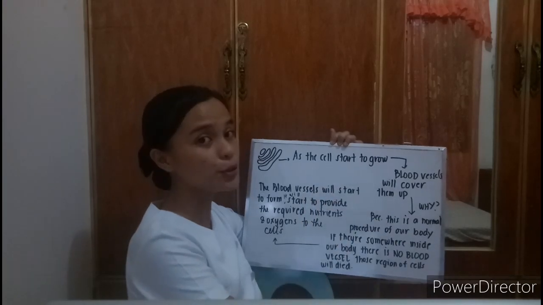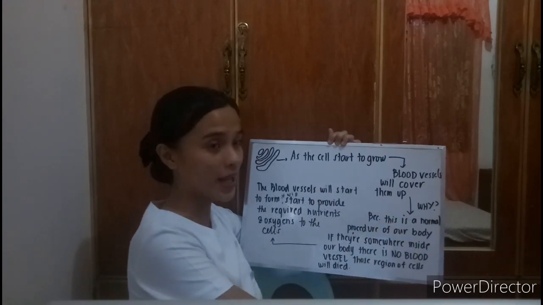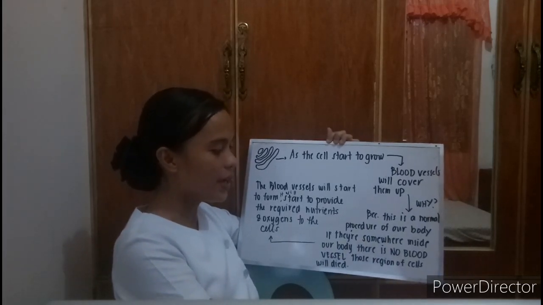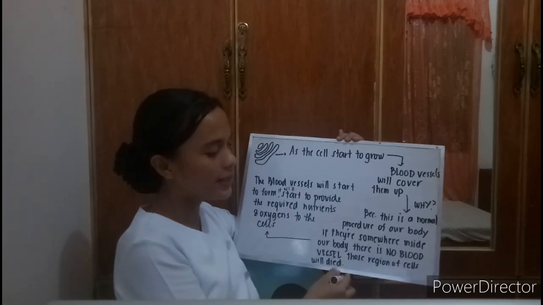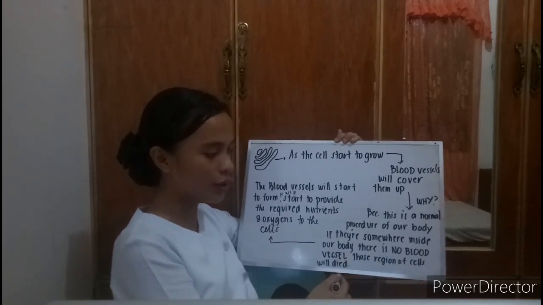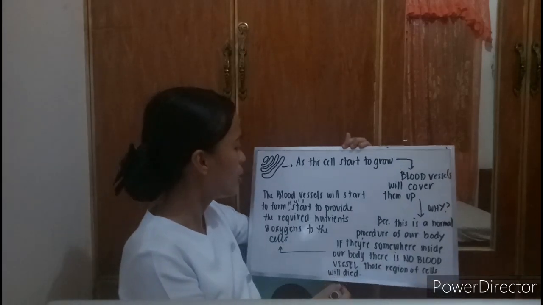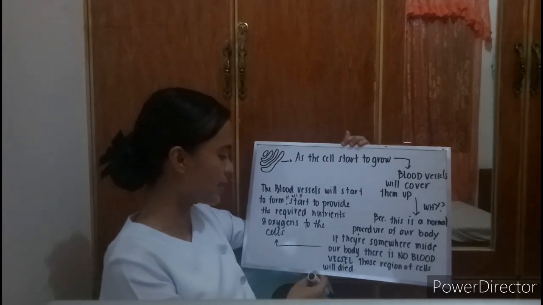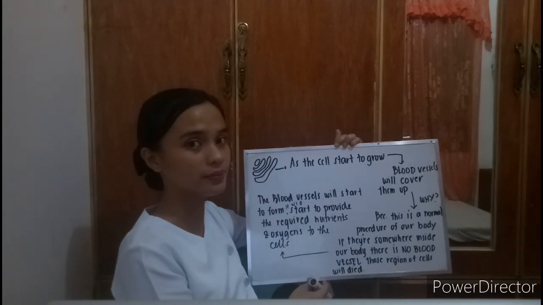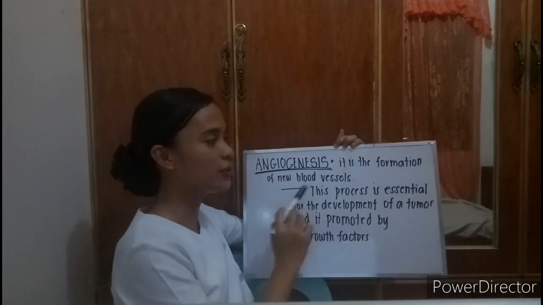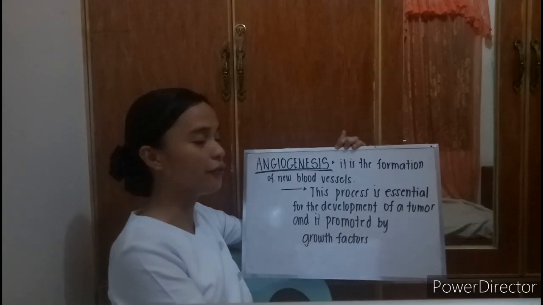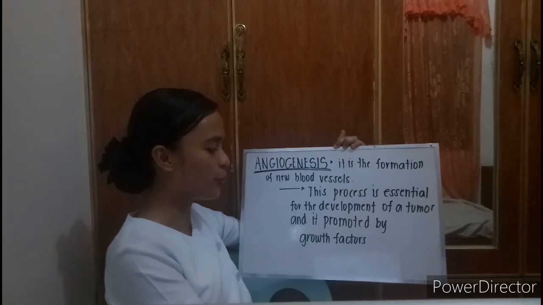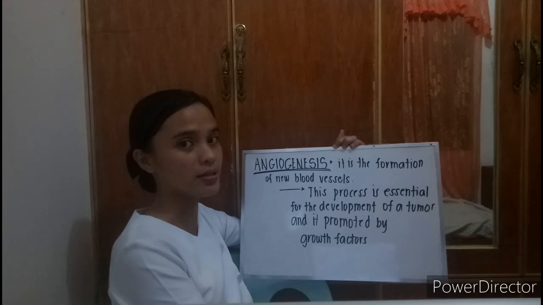As the cells start to grow, blood vessels will cover them. Why? Because this is a normal procedure of our body. If somewhere inside our body there is no blood vessel, those regions of cells will die. So blood vessels will start to form and provide the required nutrients and oxygen to the cells. So we will define angiogenesis. It is the formation of new blood vessels. This process is essential for the development of a tumor and is promoted by growth factors.